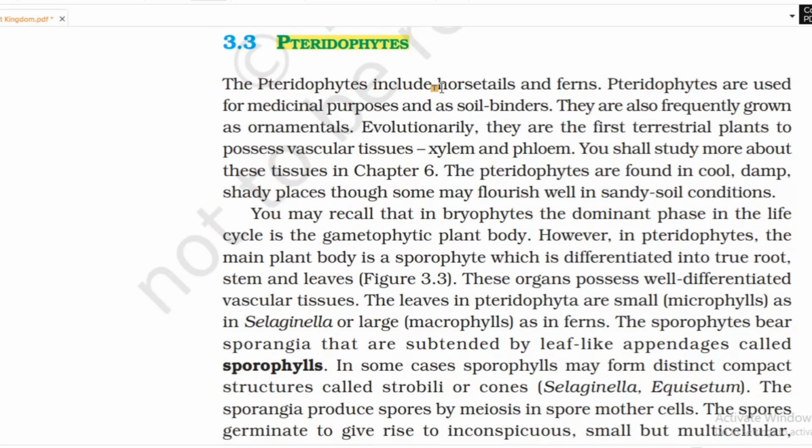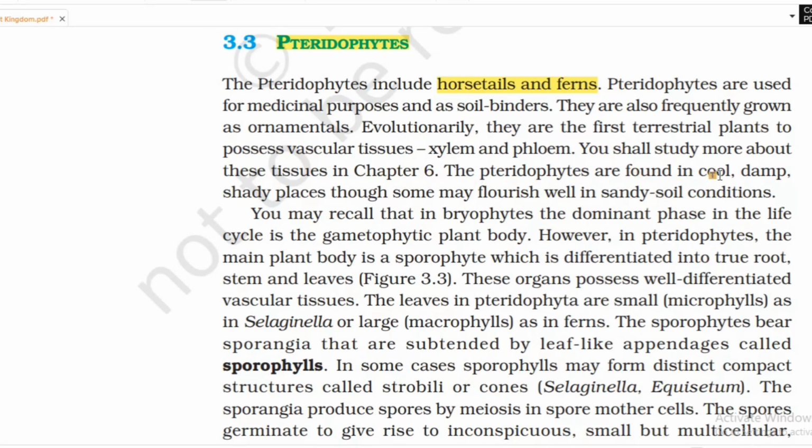The next group is pteridophytes. Pteridophytes include horsetails and ferns. Pteridophytes are used for medicinal purposes and as soil binders. They are also frequently grown as ornamentals. Evolutionarily, they are the first terrestrial plants to possess vascular tissues, xylem and phloem. You shall study more about these in chapter 6.